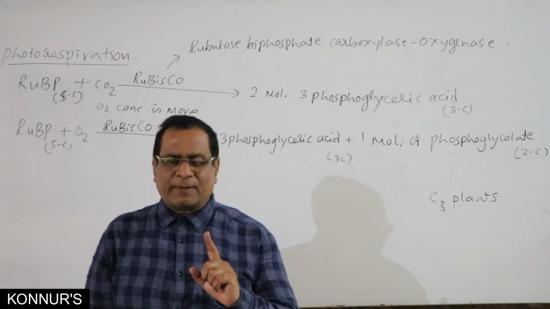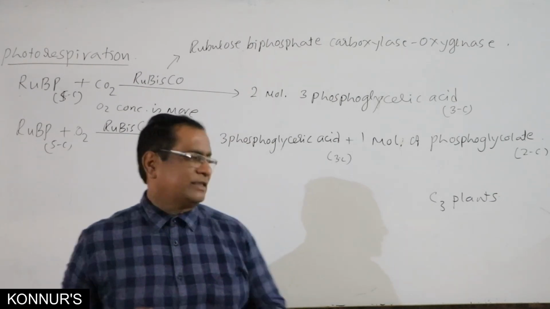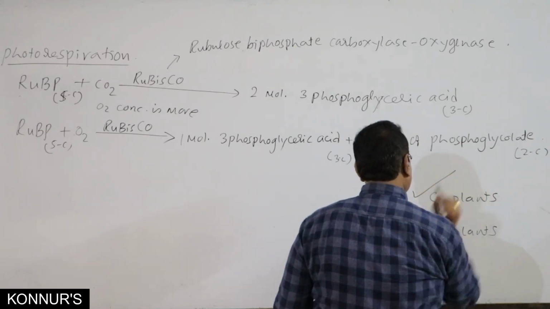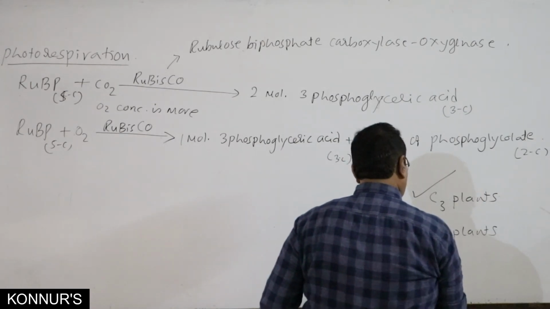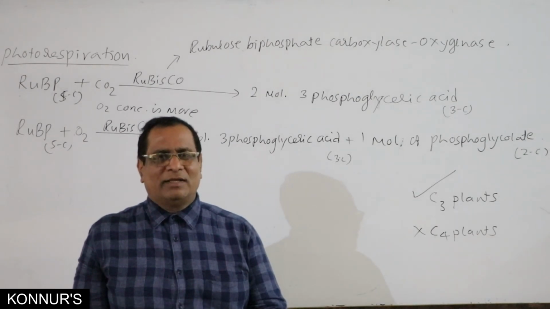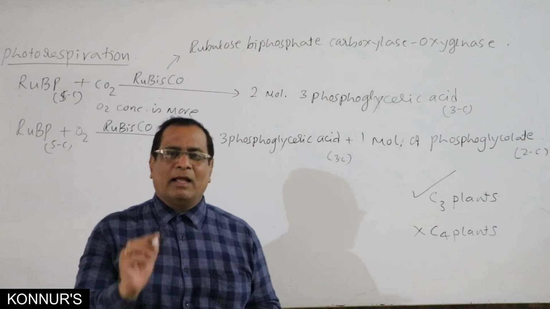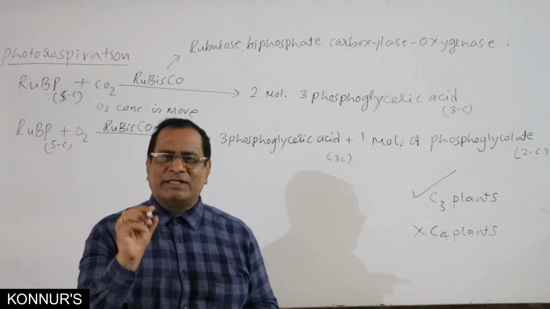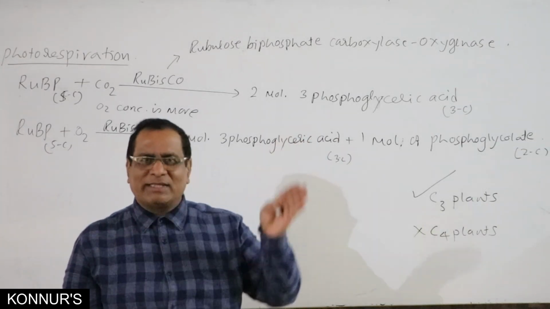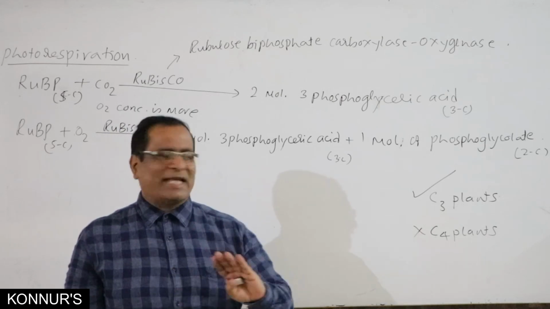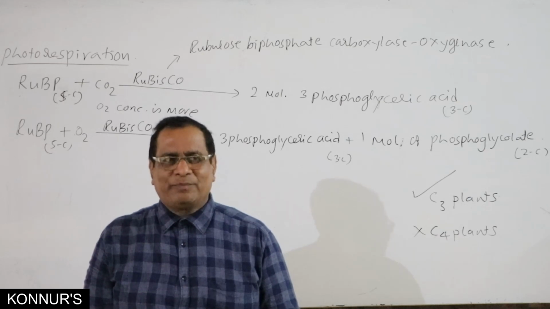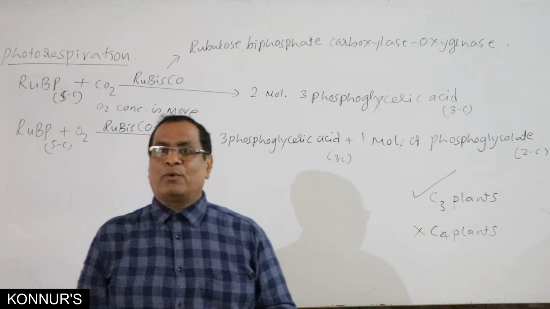But photorespiration does not take place in C4 plants. It takes place in C3 plants. It does not take place in C4 plants, because in C4 plants, in the bundle sheath cell, CO2 concentration is always more, because of continuous accumulation of CO2 from the mesophyll cell. So there is no chance for photorespiration in C4 plants. That's why their productivity is very high.